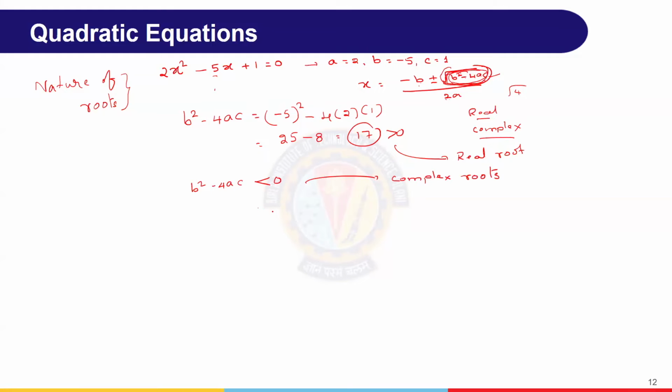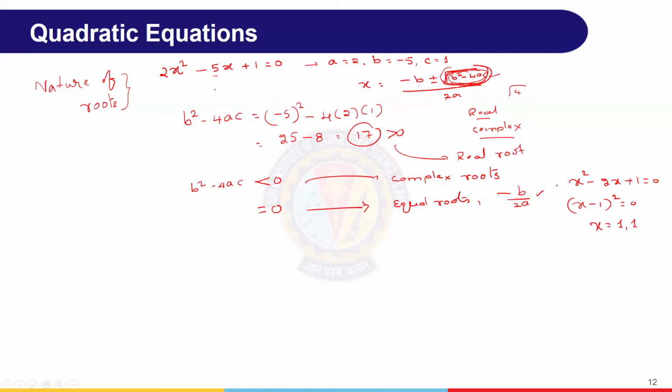Suppose this becomes 0, then what happens? This part becomes 0, then we get the same root, equal roots. And the roots are nothing but minus b by 2a, twice we get the same. Like if we take x square minus 2x plus 1 equal to 0, this is nothing but x minus 1 whole square equal to 0, that means x equal to 1 comes twice.